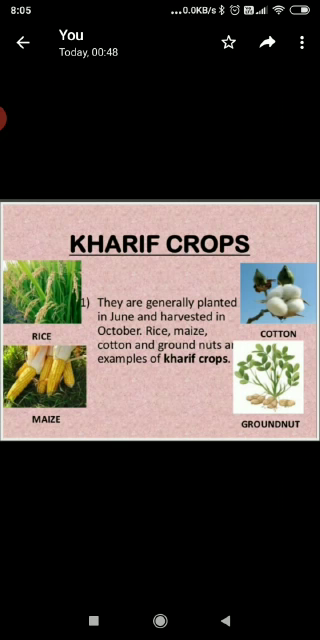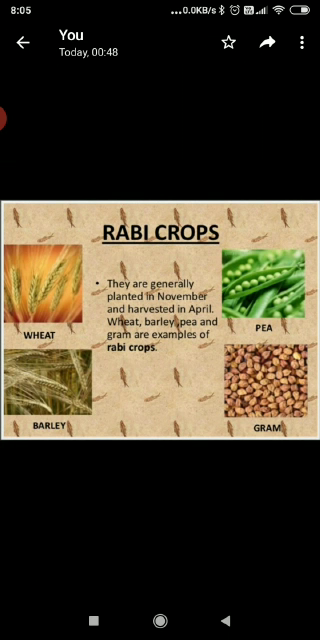are kharif crops. So what are rabi crops? The crops that are sown in the winter season are called rabi crops. Rabi crops are sown at the beginning of the winter season, October, November, and harvested in March, April. Rabi crops do not depend on monsoon rains for growth. Examples are wheat, gram, pea, mustard, etc.